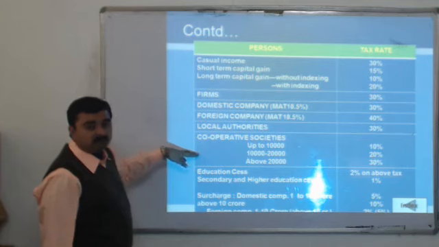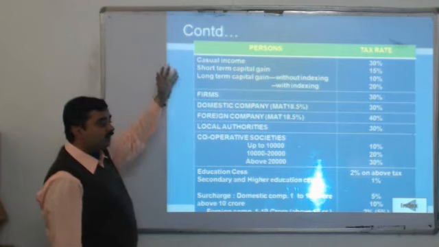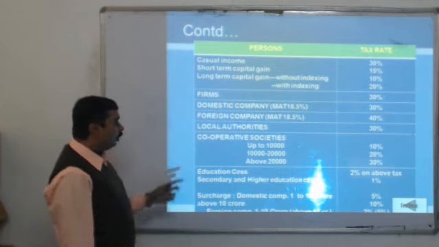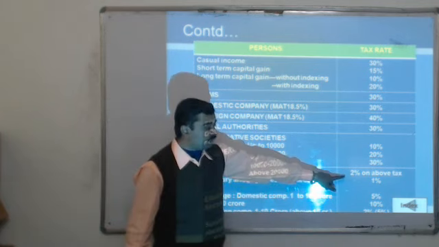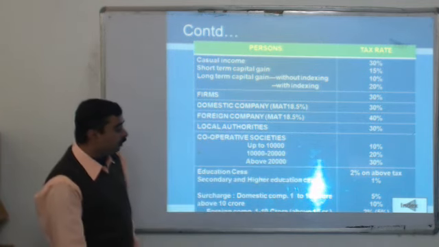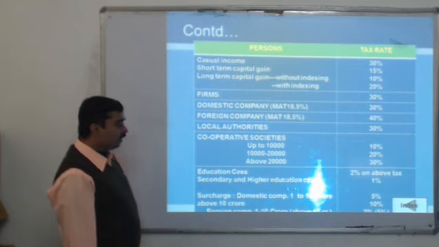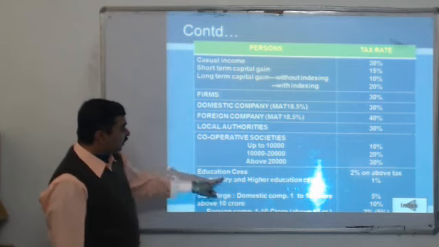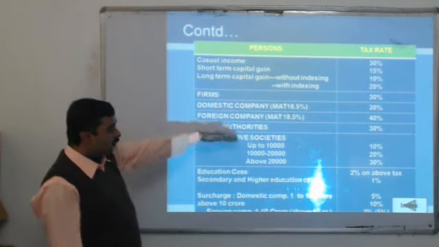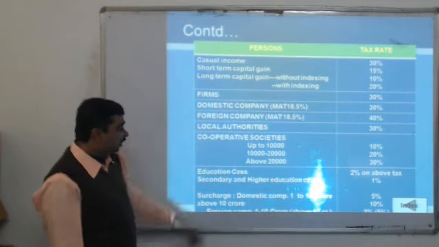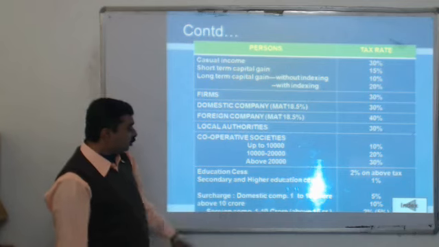Except for these tax rates and the tax rates shown in the previous slide, all assessees have to face three different types of taxes. The first is education cess, which is payable at the rate of 2% on the above tax, plus the secondary and higher education cess at the rate of 1% of the previously calculated tax, plus the surcharge is also payable.